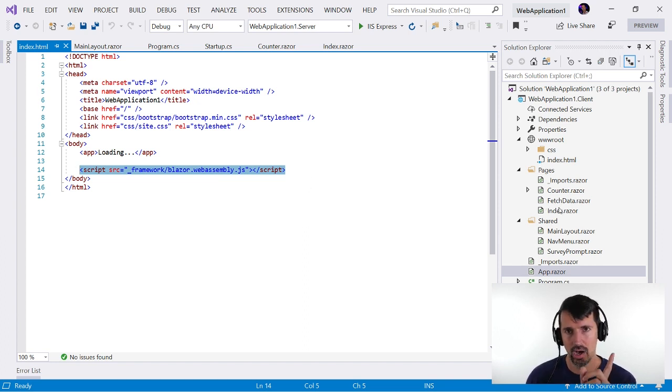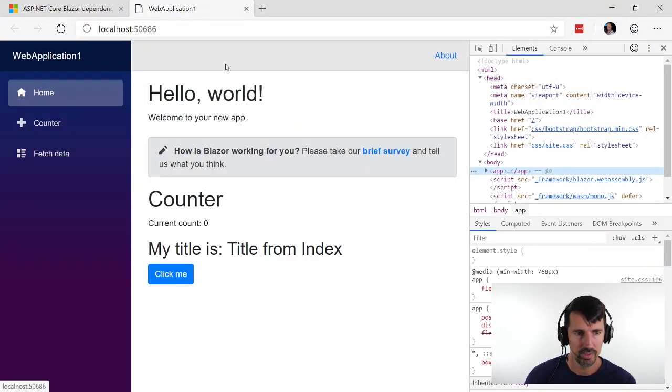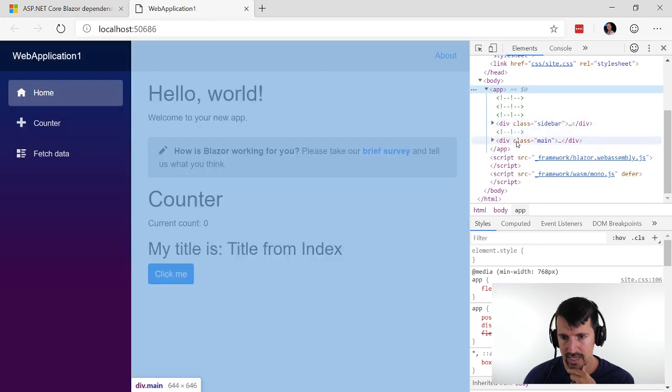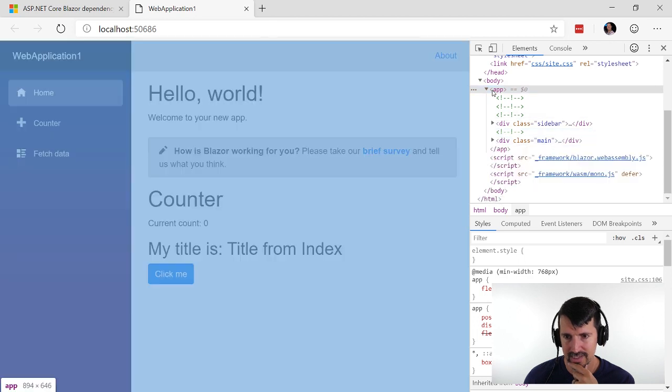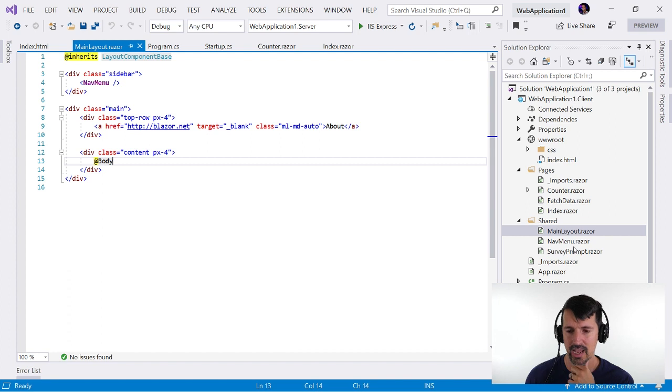I'm still not 100% clear on this main layout, how this works. Not 100% clear on that. Blazor. Hold on. Do I have this running? Web application. Okay. App. Sidebar, main. See, this, I'm not 100% sure. I'm going to have to do some more research on this so I fully understand how this works.